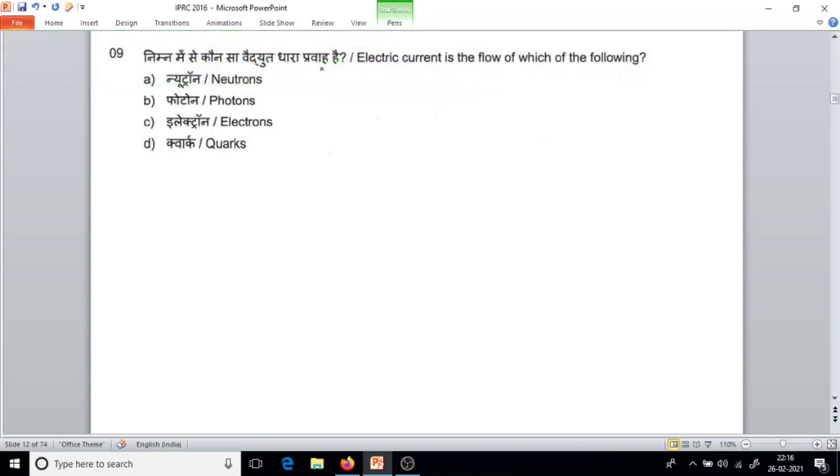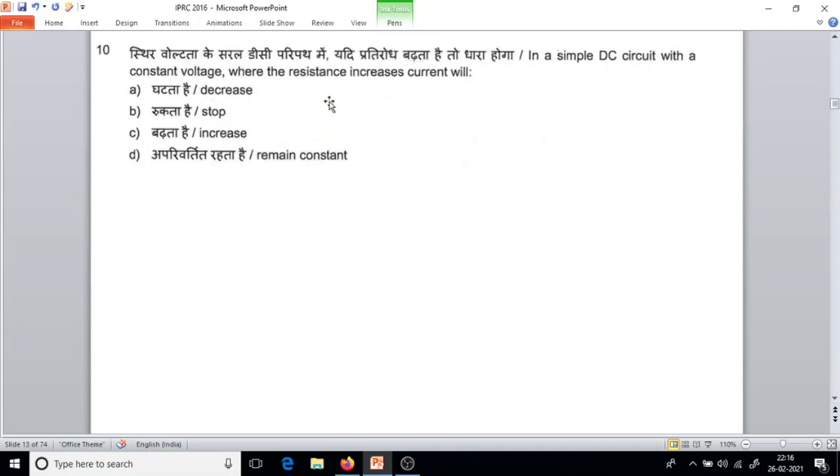Question number 9. Electric current is the flow of which of the following? All of us know electric current is the flow of electrons. Question number 10. In a simple DC circuit with a constant voltage, V constant, where the resistance increases, what happens? Current decreases, current will decrease.